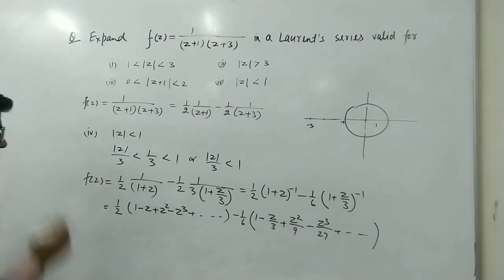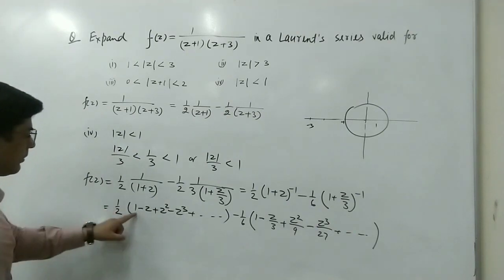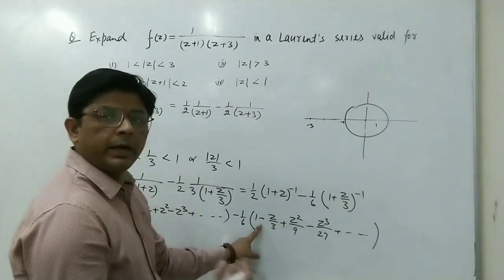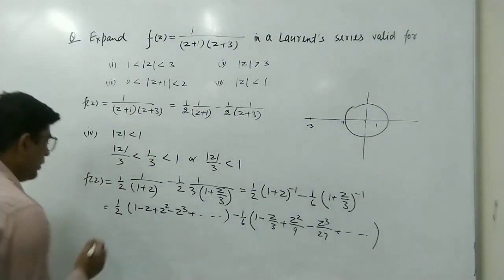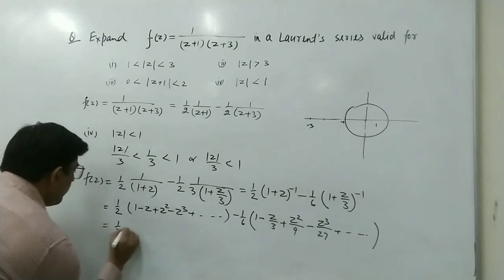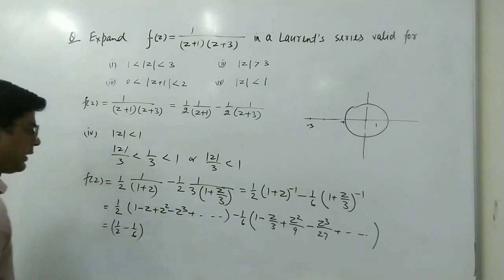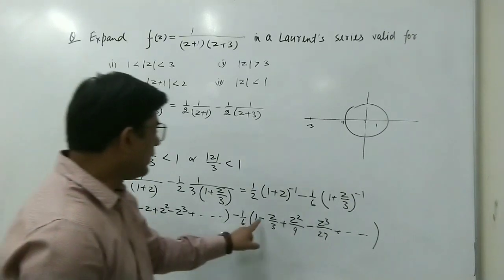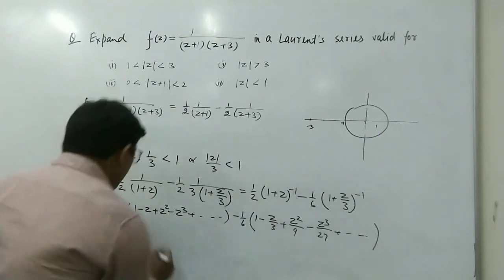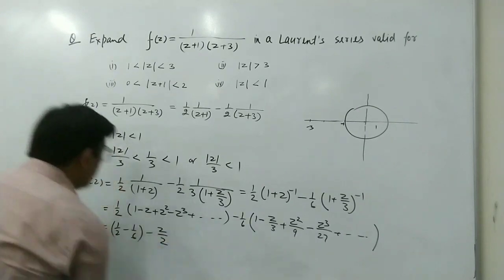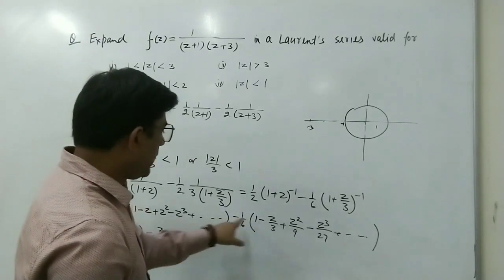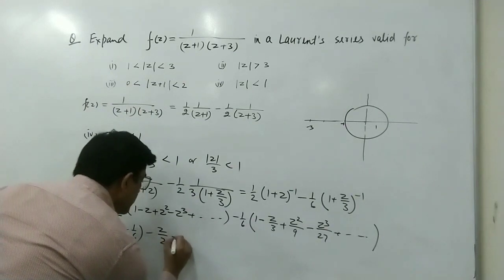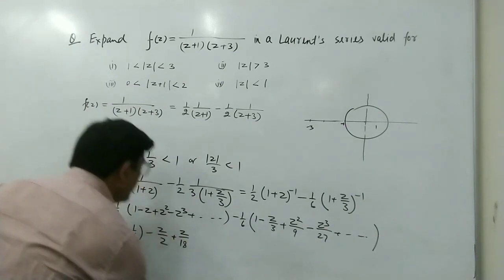So when we multiply this, here we are getting 1 by 2, and here we are getting minus 1 by 6. So we can write 1 by 2 minus 1 by 6; we can solve this later. And here we are getting minus z by 2, and minus minus plus z upon 18.